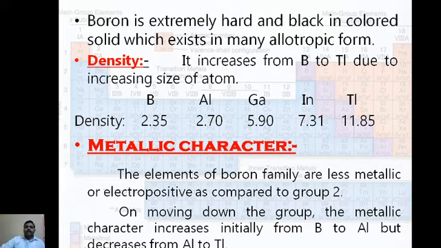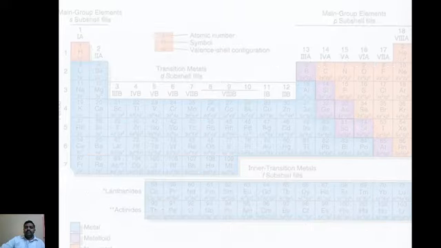The metallic character increases initially from boron to aluminum, but decreases from aluminum to thallium. This is very interesting. From boron to aluminum metallic character increases because aluminum is a metal, but it decreases from aluminum to thallium.